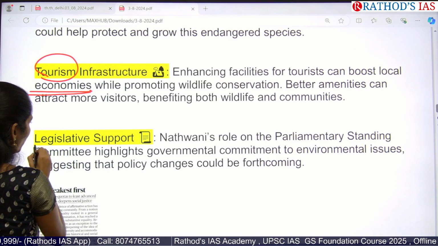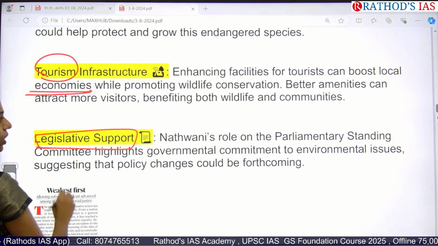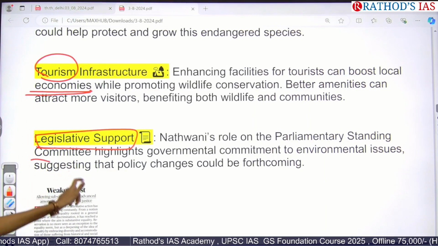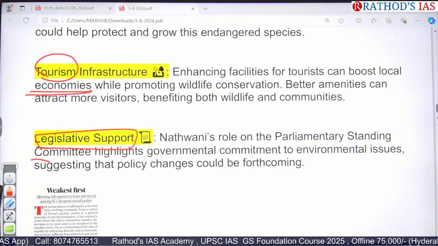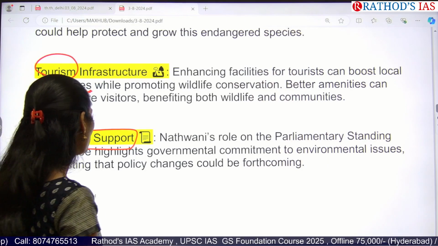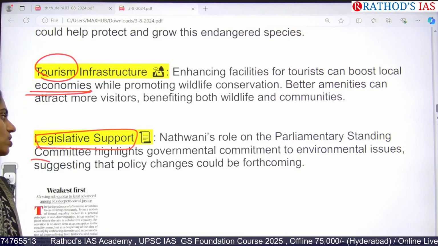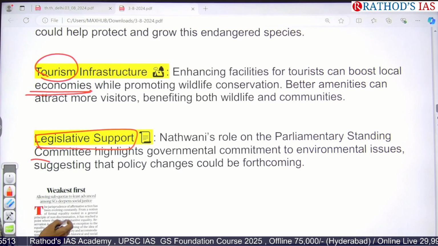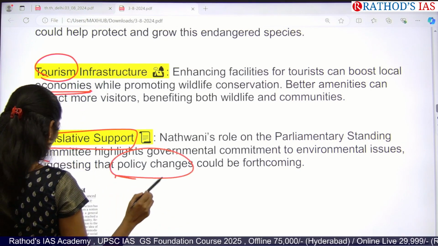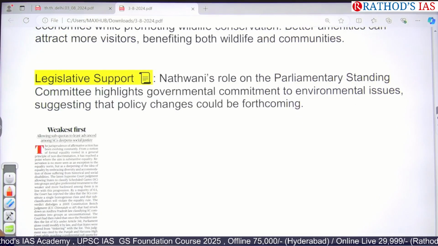And we need legislative support also. A parliamentary standing committee is also highlighting that the government needs to come up with some commitments, so that whatever the environment issues are there, we can achieve those challenges, and this will be helpful for policy changes as well. So this is about the article.